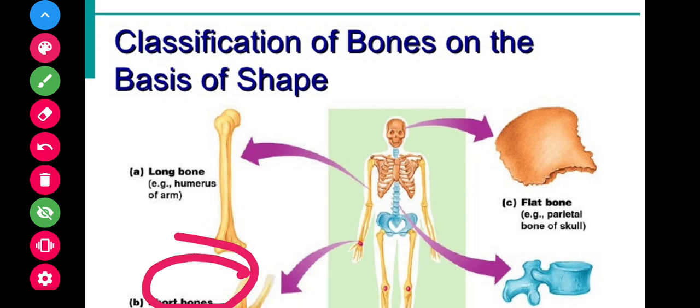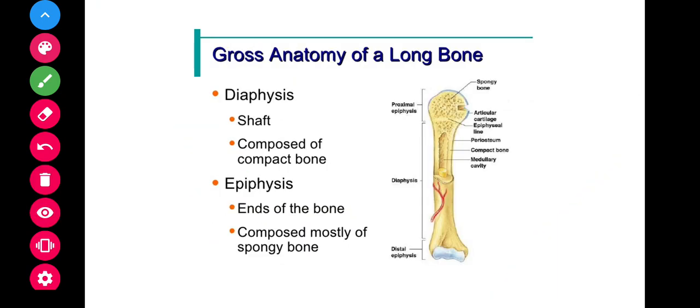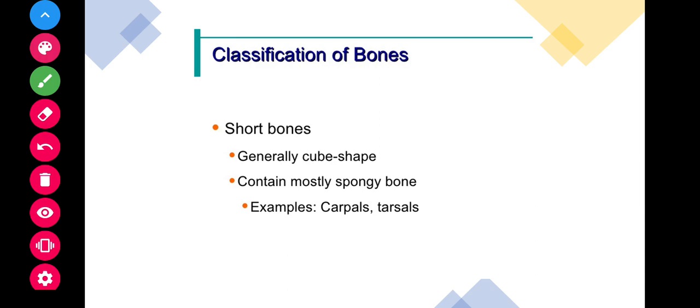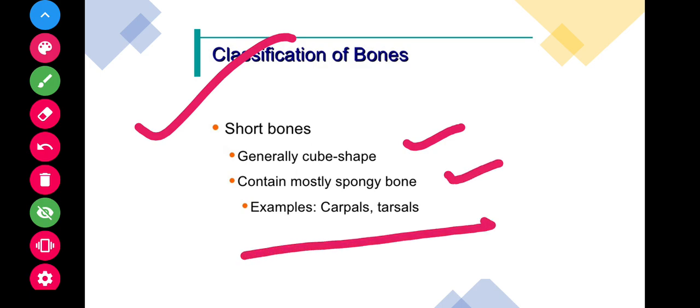Let's see what are the short bones. Short bones are generally cube shaped and contain mostly spongy bone. Examples are carpals and tarsals, which are the wrist bones and ankle bones.